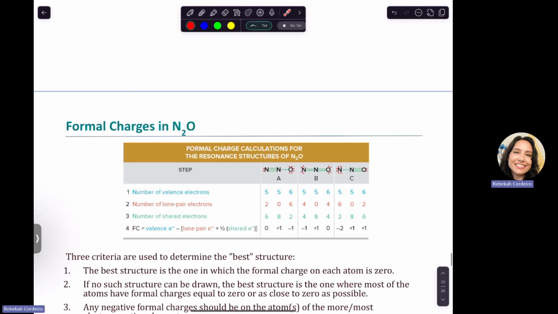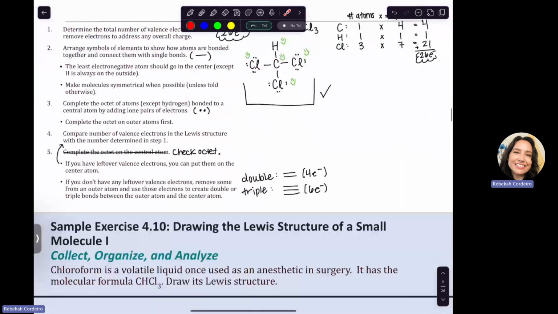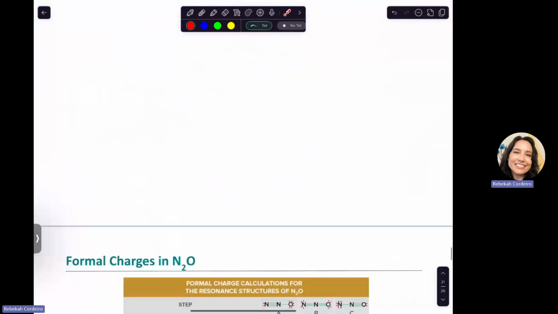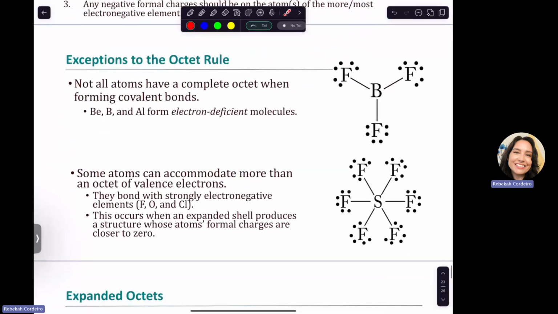All right, so we can add that back. If you go back to the Lewis structure steps, you can make a step 6, check formal charges. Make sure they're as close to 0 as you can get. Okay. And then if you have to do exceptions to the octet rule, we talked about that before. Aluminum is also one that forms an electron deficient molecule if it even does.